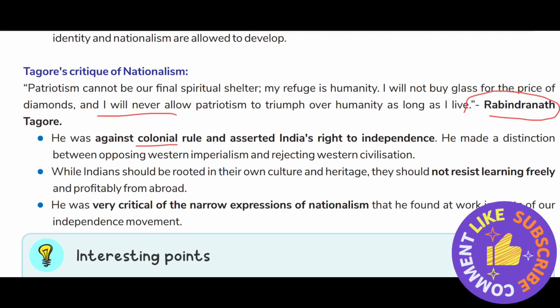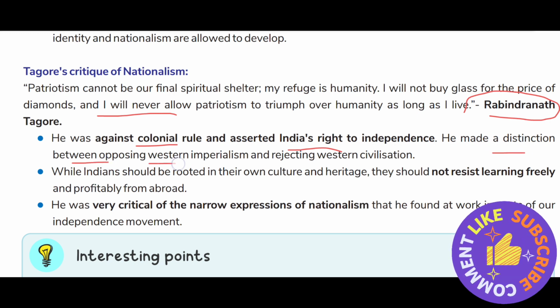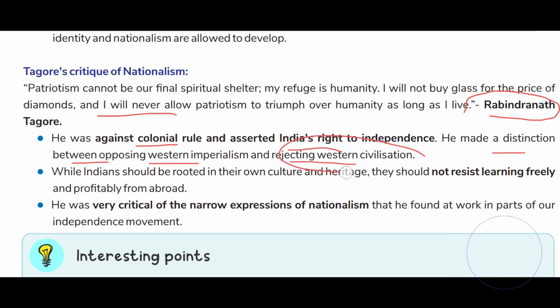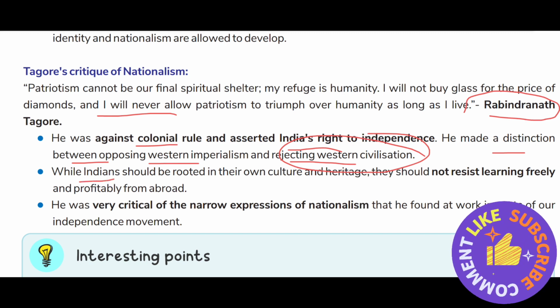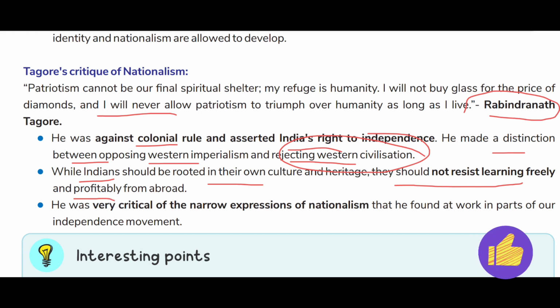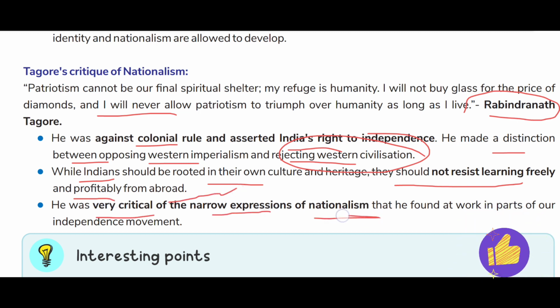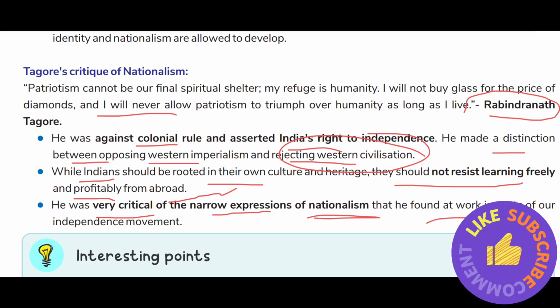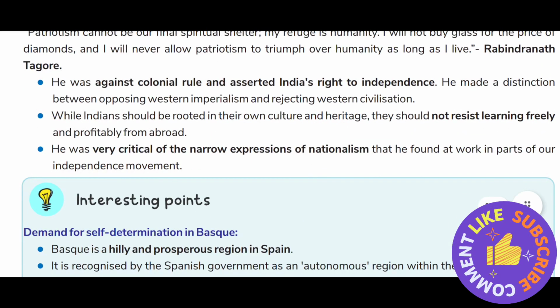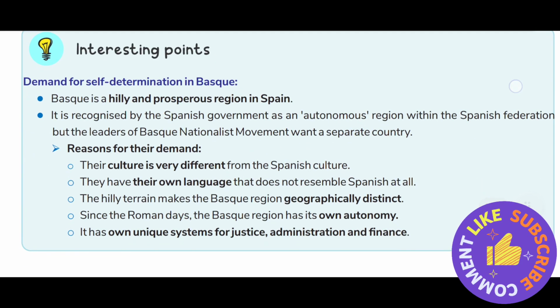Rabindranath Tagore was against colonial rule and asserted India's right to independence. He made a distinction between opposing Western imperialism and rejecting Western civilization. While Indians should be rooted in their own culture and heritage, they should not resist learning freely and profitably from abroad. He was very critical of the narrow expression of nationalism that he found at work in parts of our independence movement.